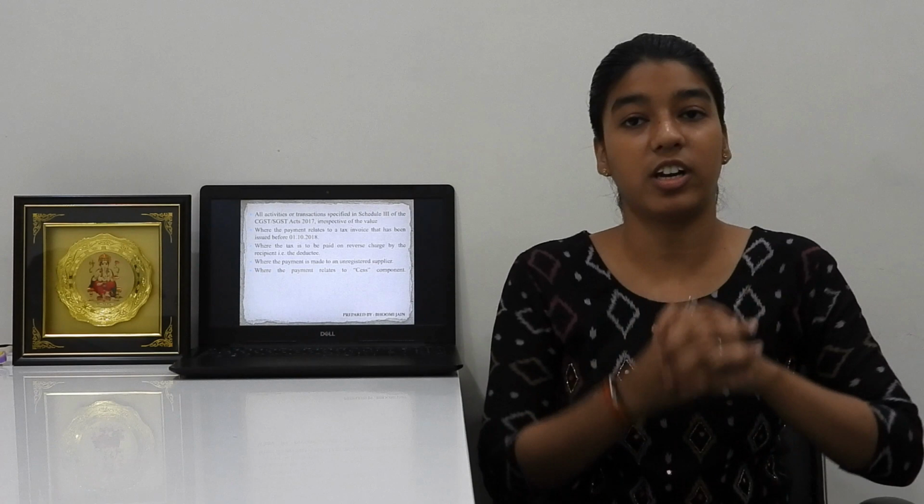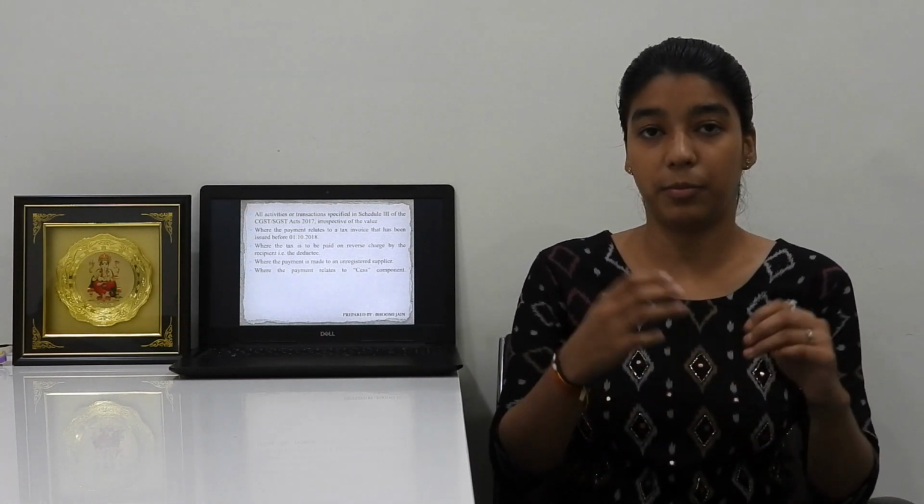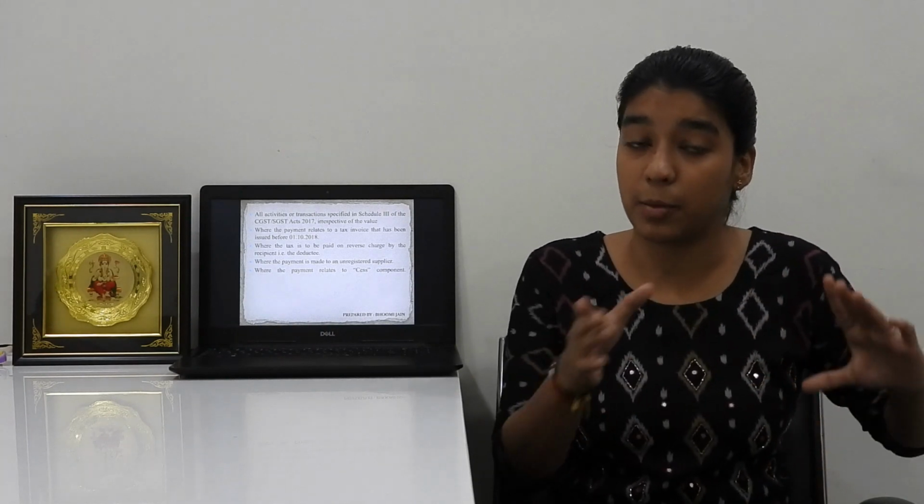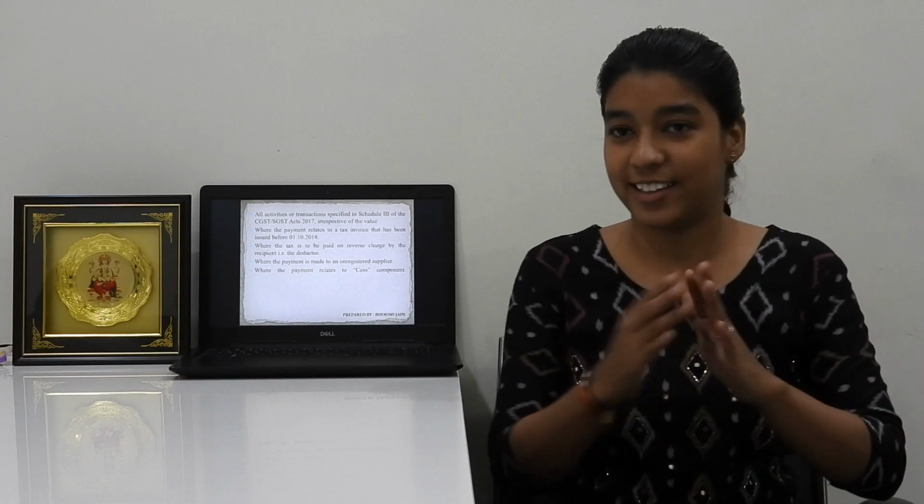All activities or transactions specified in Schedule 3 of the GST Act. Now, what is Schedule 3 of the GST Act? Schedule 3 means the transactions and activities which are not treated as supply. Since they are not treated as supply, obviously there is no requirement to deduct TDS.